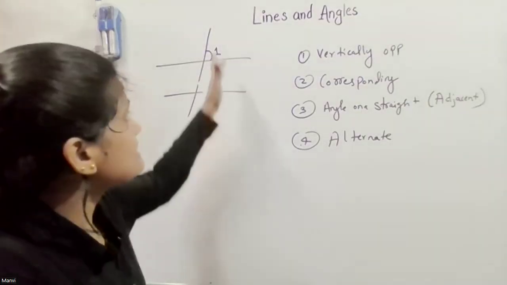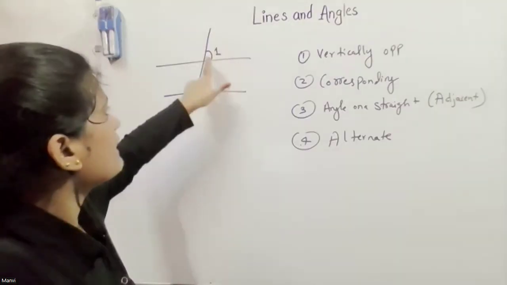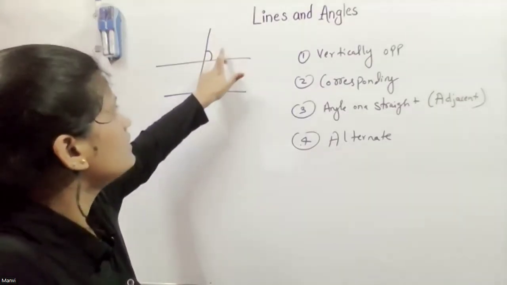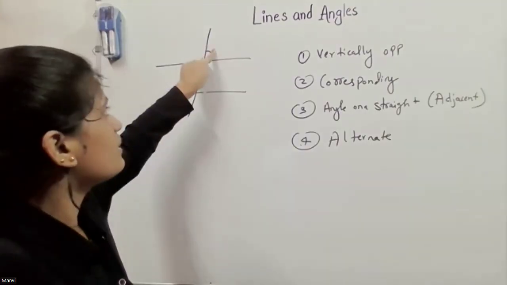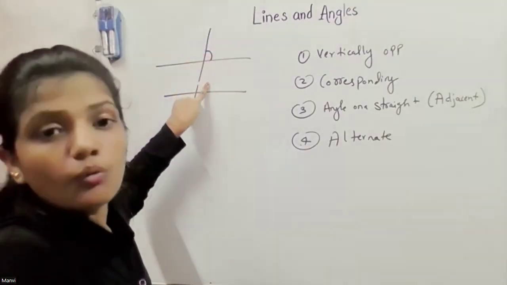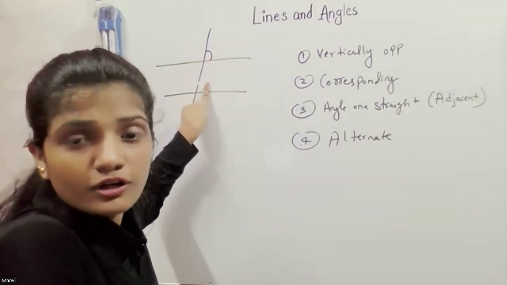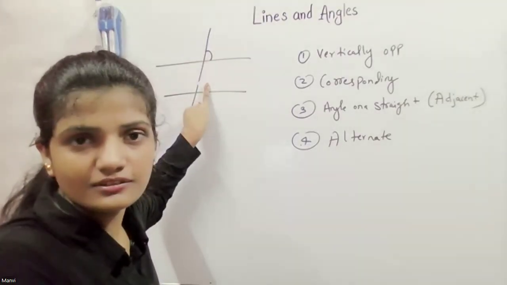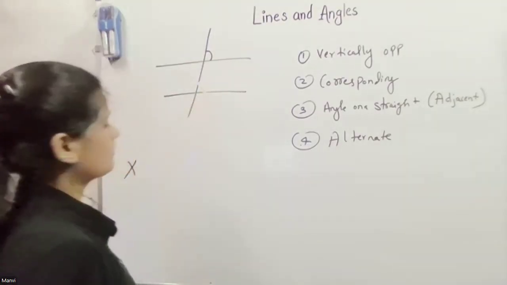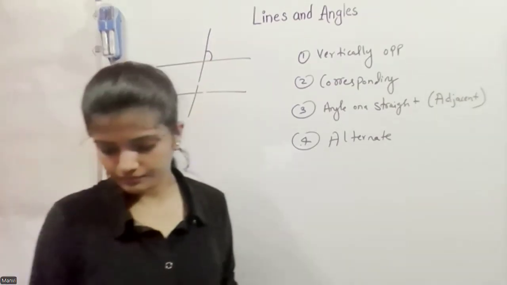And if you know that these are a pair of corresponding angles, and if I give you the value of this angle, then you can easily say that this value is also equal to that value. Why? Because they are a pair of corresponding angles. Right? And I can do another sum.